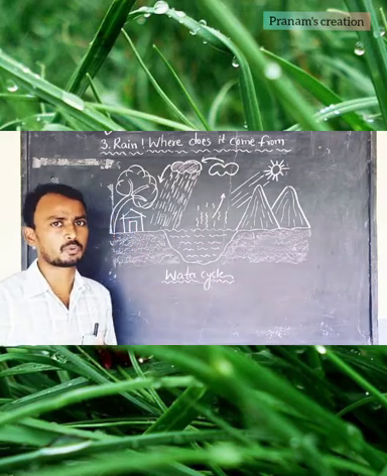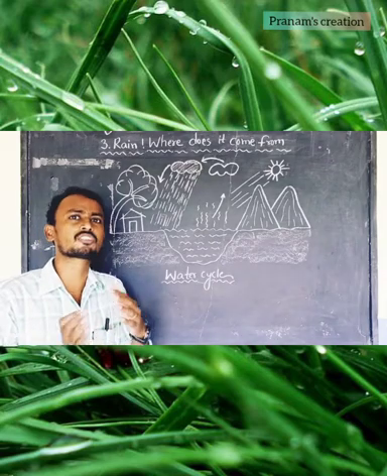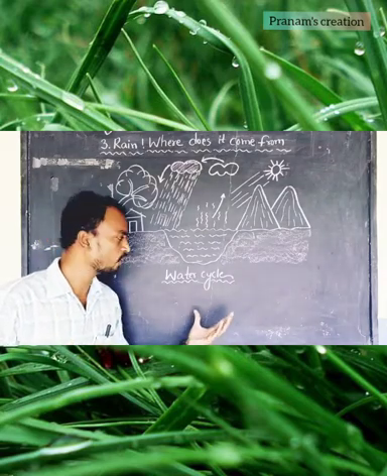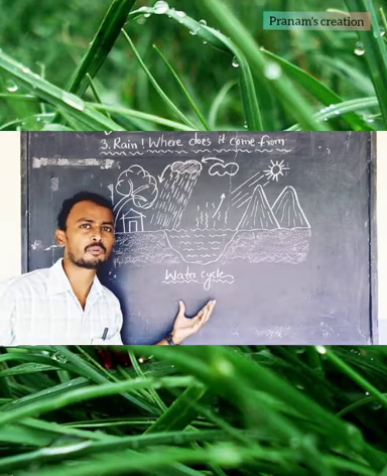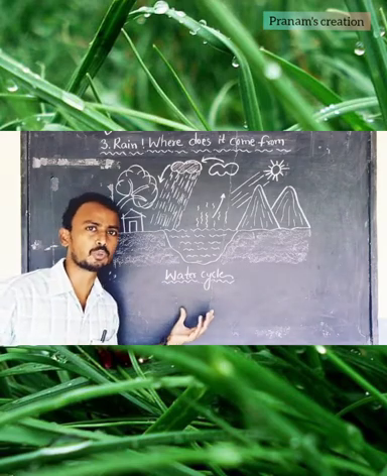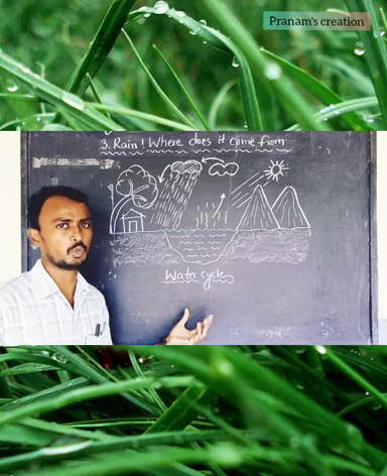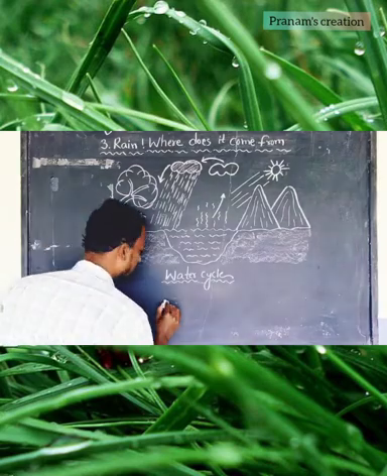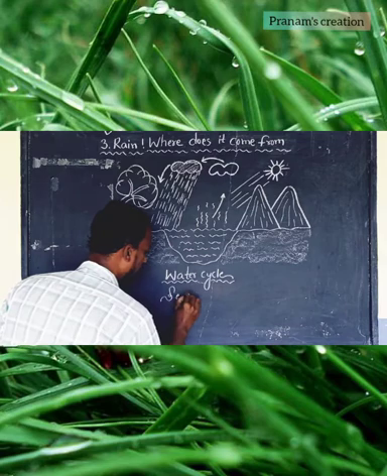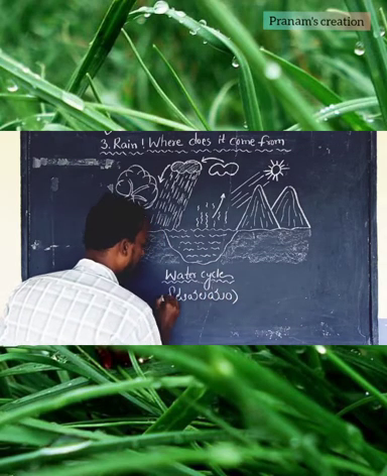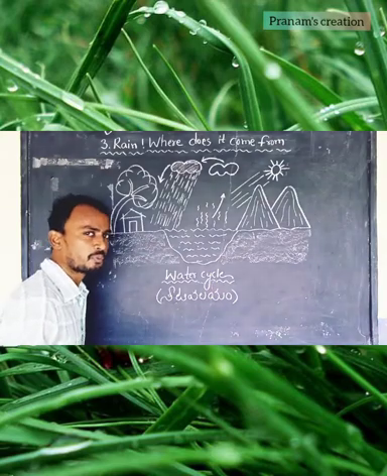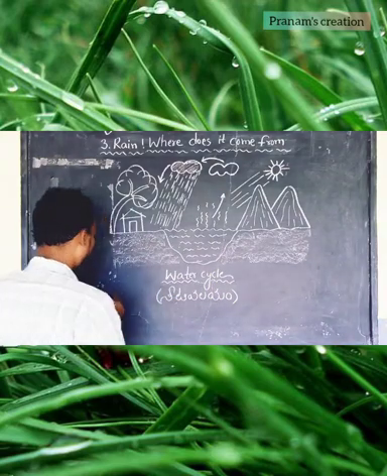There are other words also for the water cycle. In our textbook it is not mentioned, but in higher classes the name of the water cycle is there. So I am going to give it to you, write in your notebook. The Telugu word for this is Neeti Valayam. And another word for water cycle is hydrocycle.